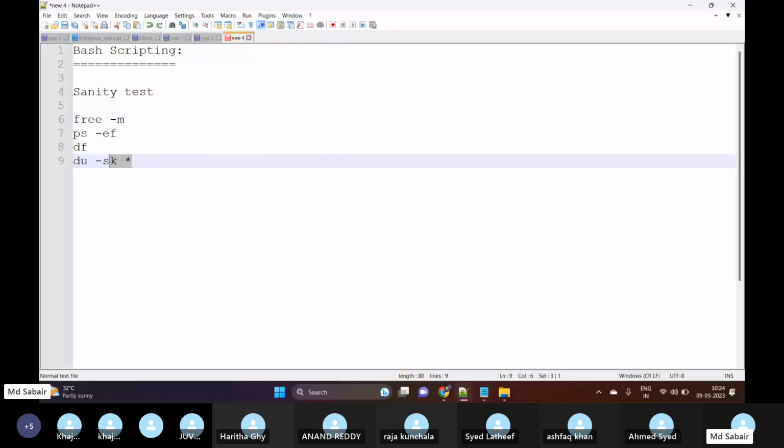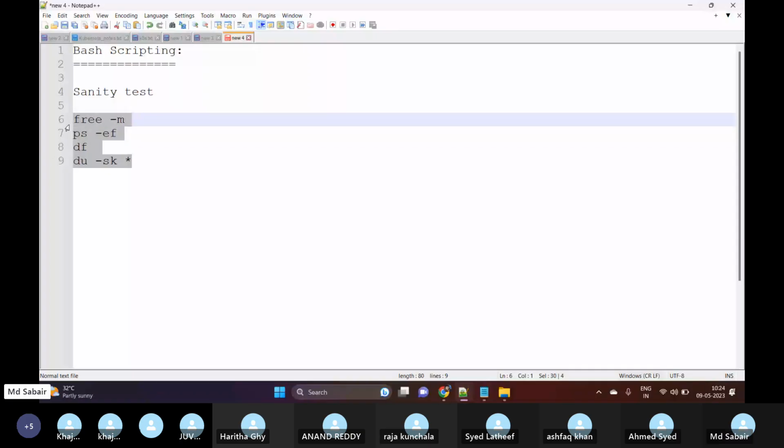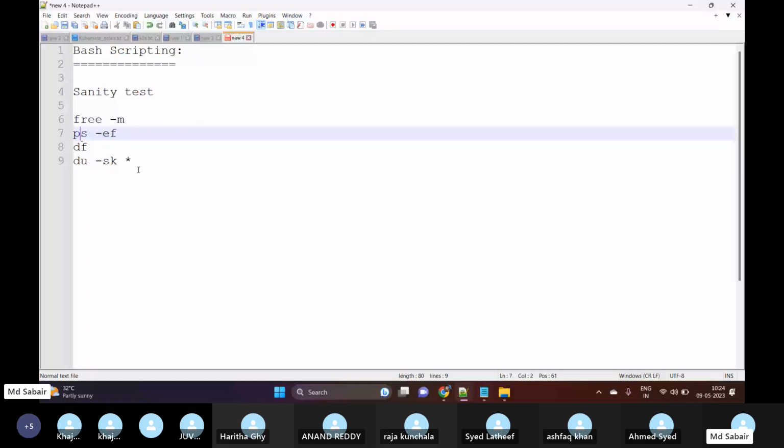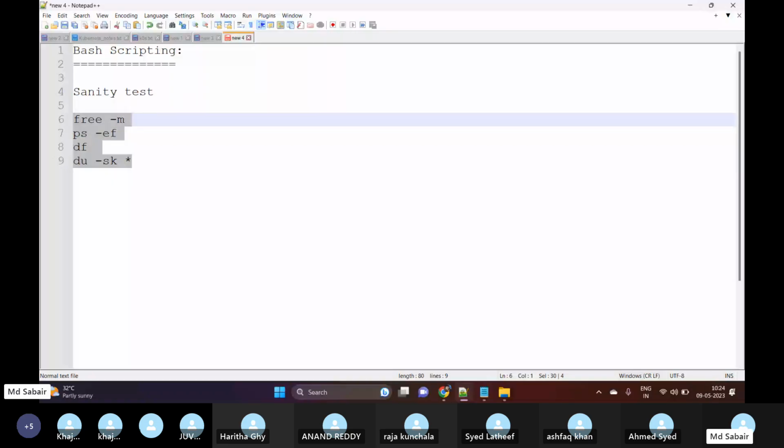In this case, I will log into the server, execute these commands manually, collect the output and share it with the respective team. Now, suppose I don't want to do this manually, because this is a daily task. So what I want to do is automate this.